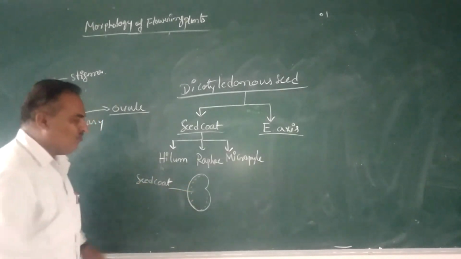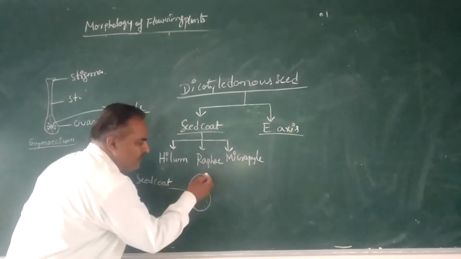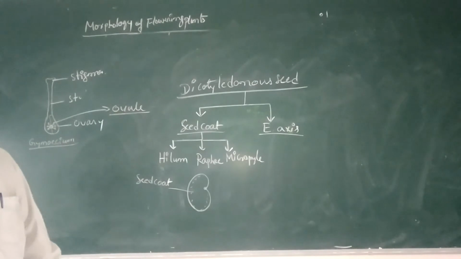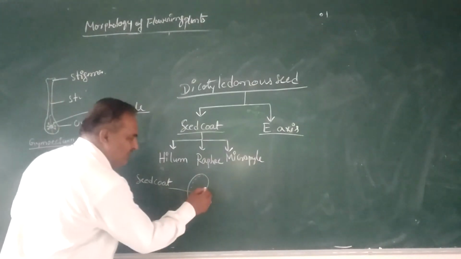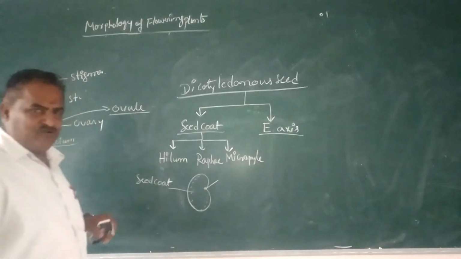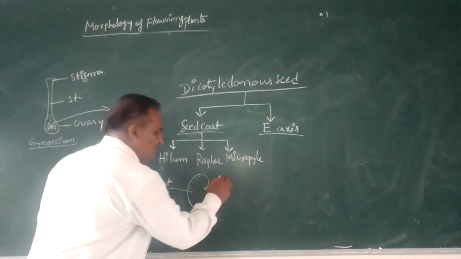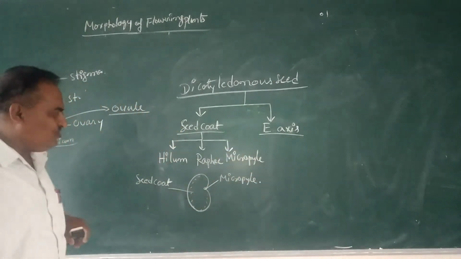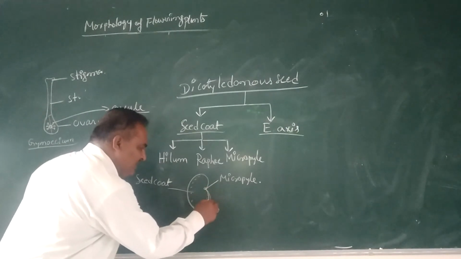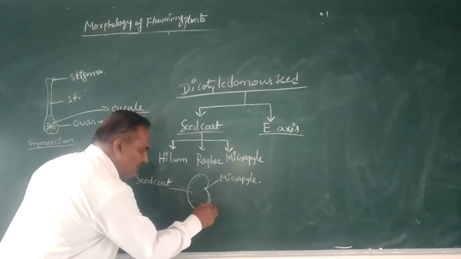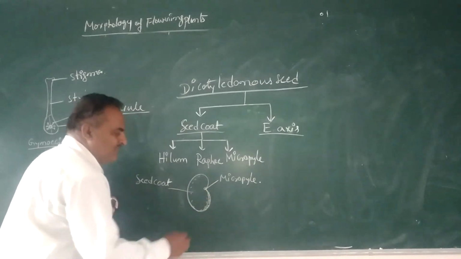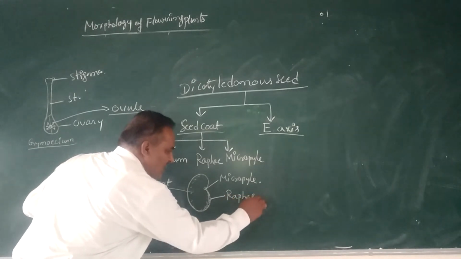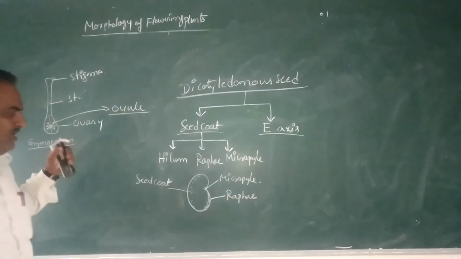At the region of the seed coat, above the middle portion of the seed, there is a microscopic aperture for the purpose of aeration, called the micropyle. And next to this micropyle there is a rigid region of the seed coat, called the raphe.